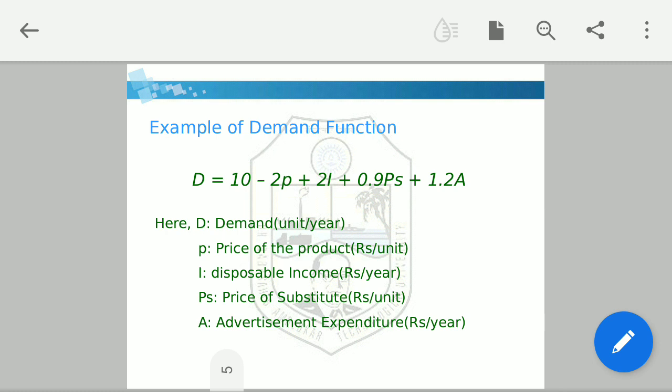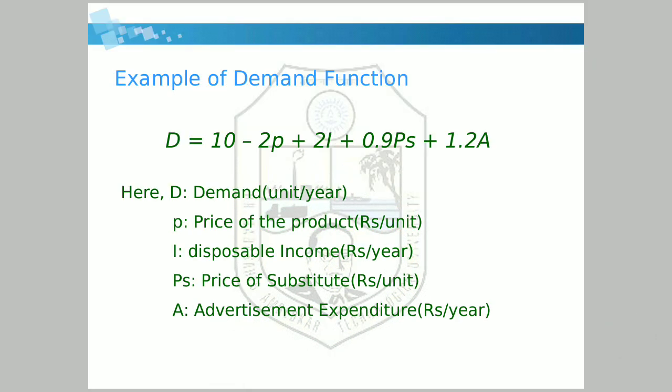Now let's say the tax increased from 2,000 to 3,000 rupees. My disposable income will be reduced by 1,000 rupees. In that case, I will demand less, so my demand will be reduced. Now let's say the tax decreases by 1,000 rupees. Then my disposable income will increase by 1,000 rupees. So I will have more money to spend, so my demand will increase.